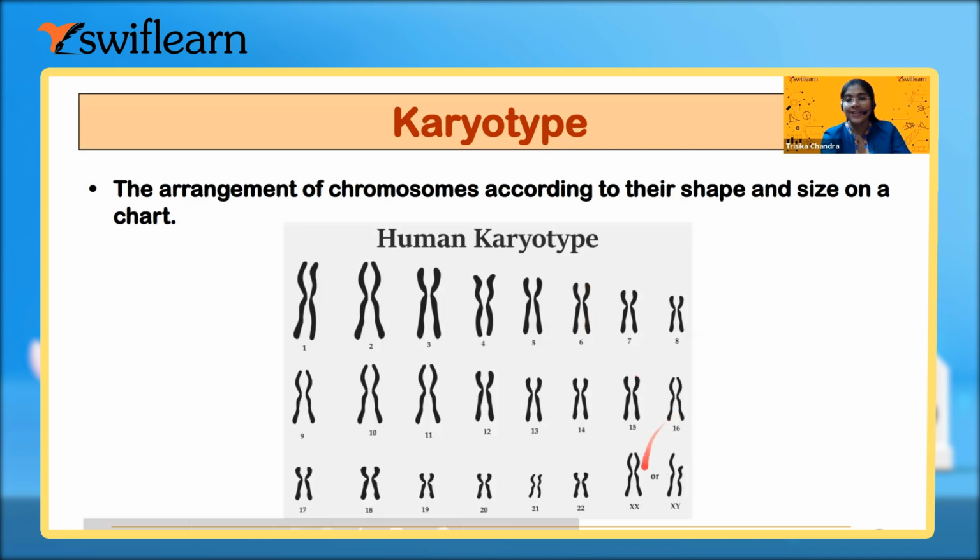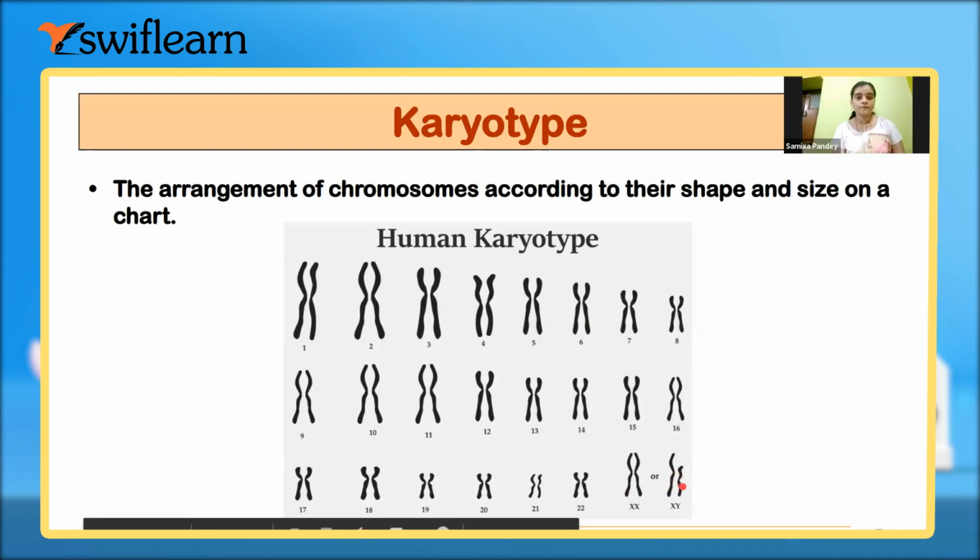If it is XX, both chromosomes are X, then it is a female. And if one is X and one is Y, can you see the differences in their shape and size? So these are not homologous chromosomes. These are heterologous, and XY is only present in male.